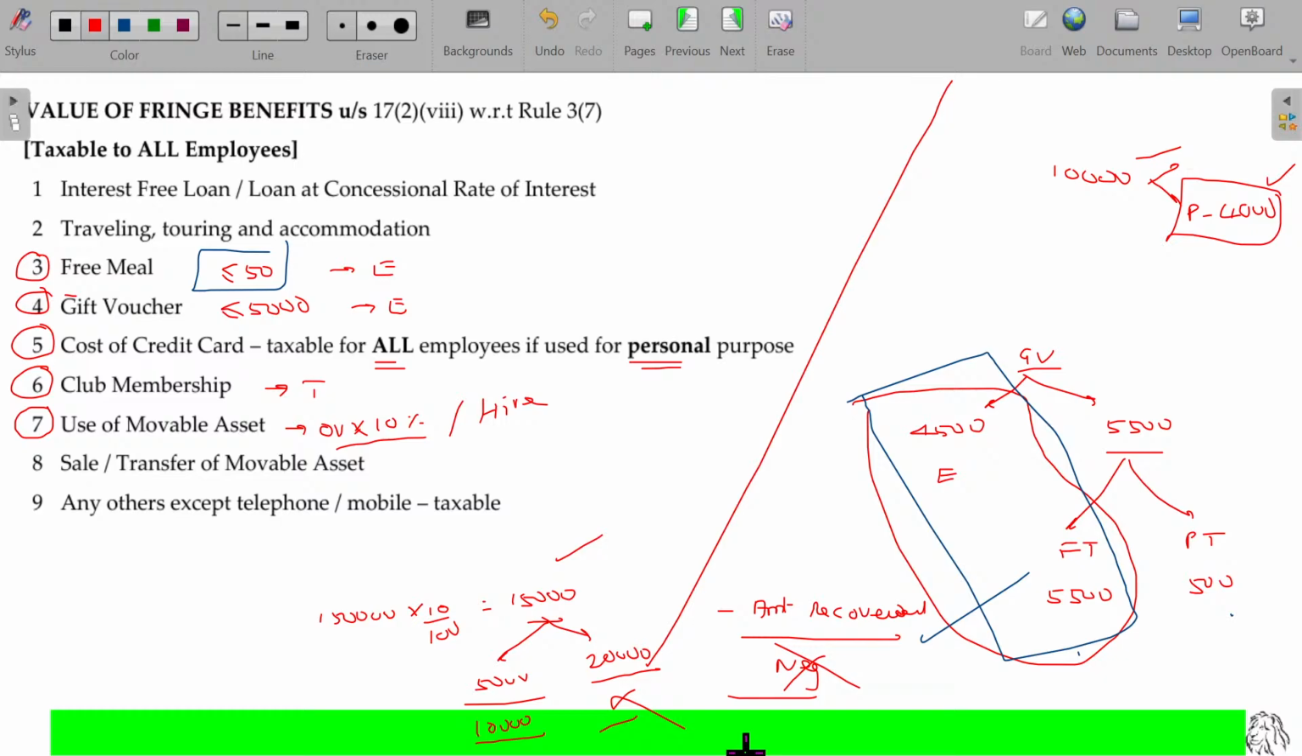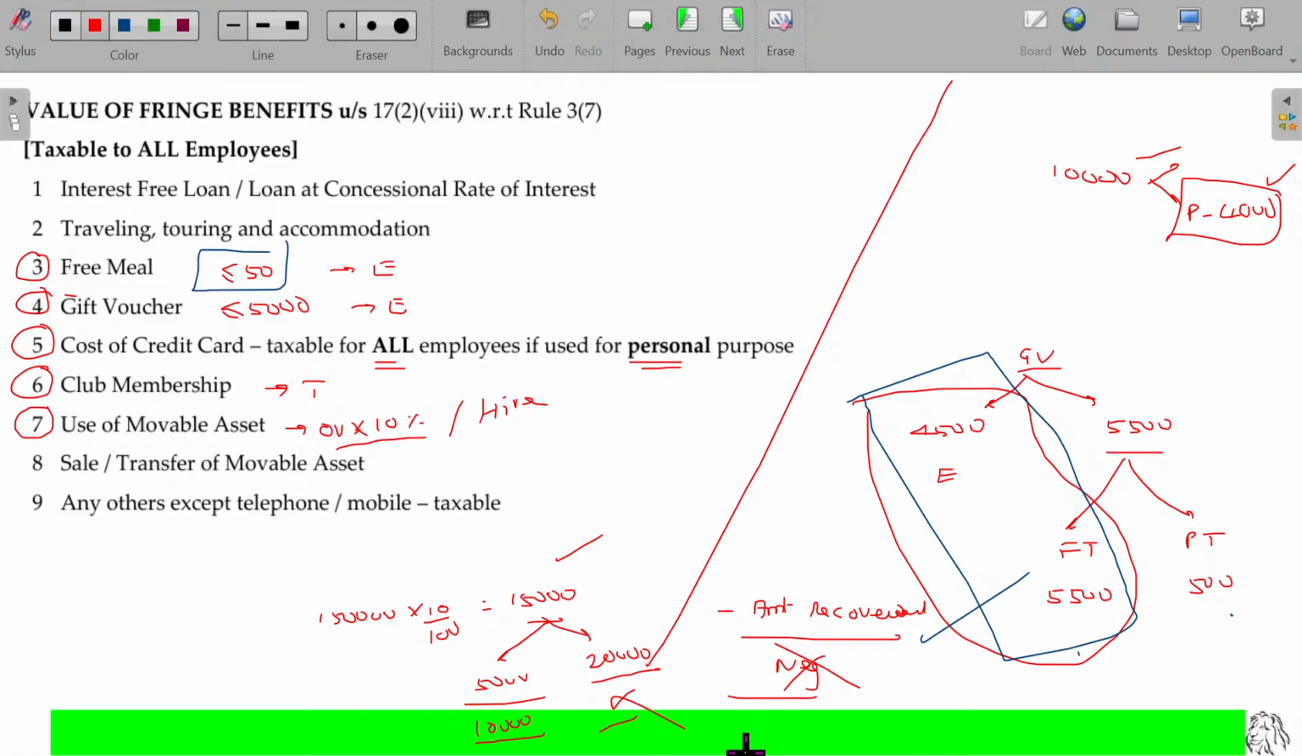If movable assets are allowed to be used by the employee, then it's also taxable to the extent of 10% of the original value if the asset is owned by the employer. If the asset is hired by the employer, then the hire charges will be considered. Once you calculate the value of the taxable amount, any amount recovered is subtracted from it. So the balance is the ultimate amount taxable. If the ultimate amount is negative, it should be ignored.